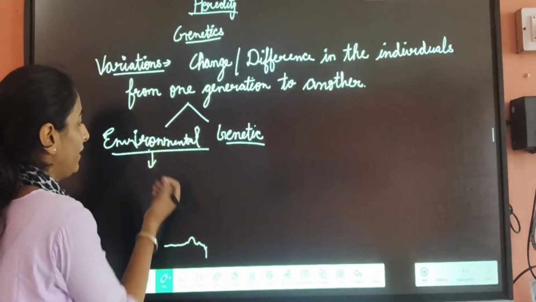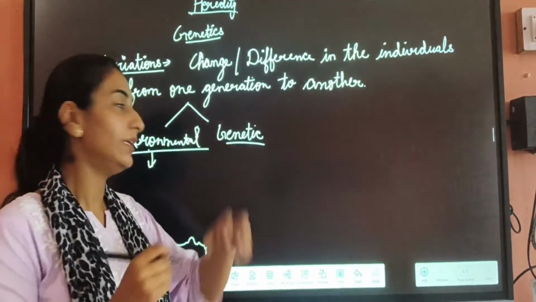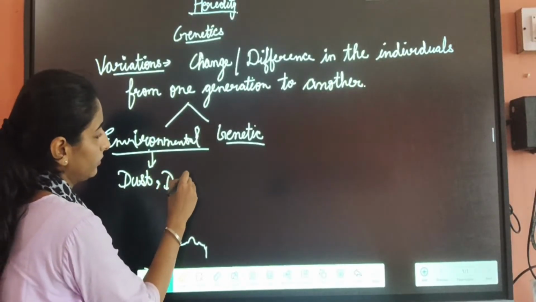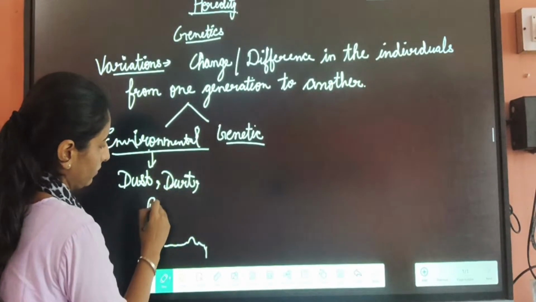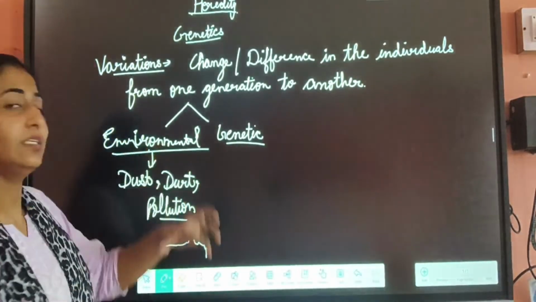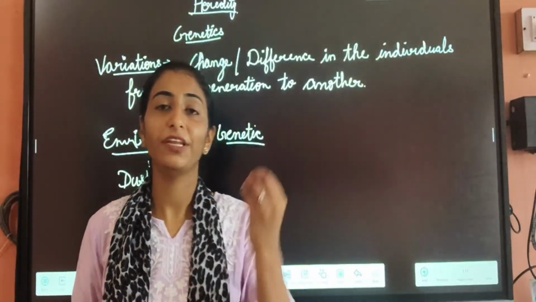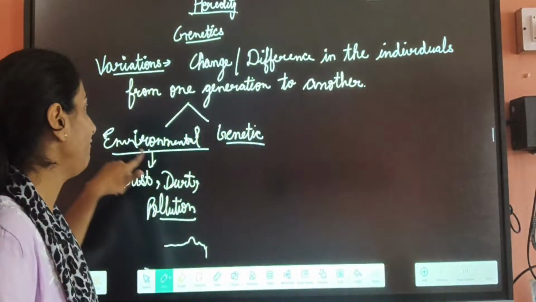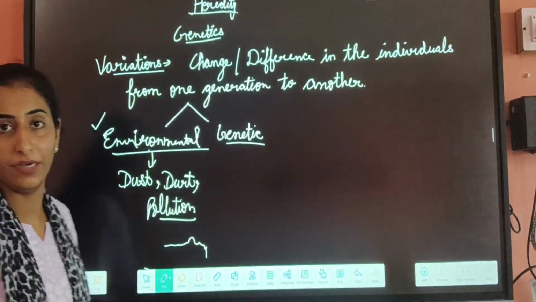For example, in our environment there is dust, dirt, pollution. Due to these changes in the environment, the variations seen from one generation to another are known as the environmental variation.